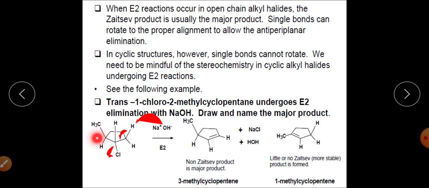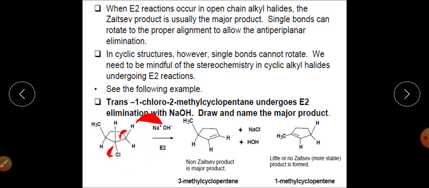Had this hydrogen been eliminated, the more substituted product would be synthesized, following the Saytzeff rule. But here the Saytzeff rule is not followed, right? The more substituted alkene is not synthesized; rather you get the least substituted alkene,